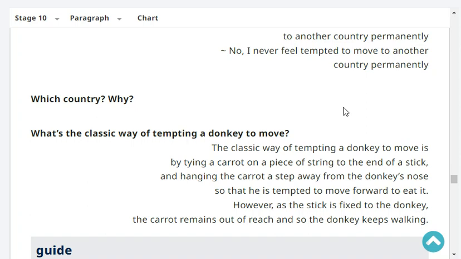However, as the stick is fixed to the donkey, the carrot remains out of reach, and so the donkey keeps walking. Very good.